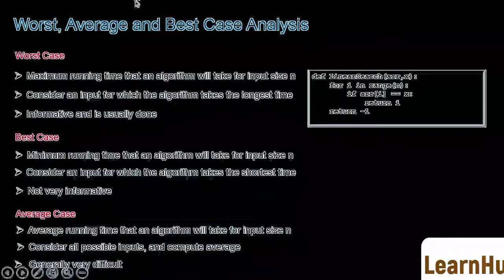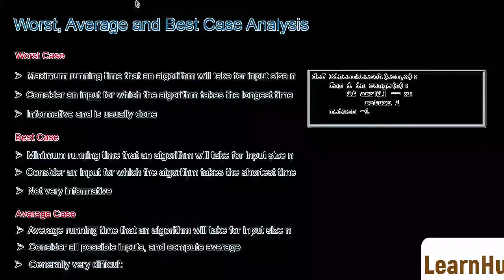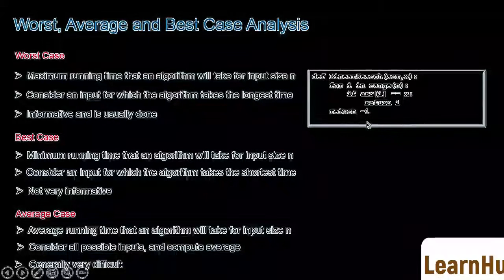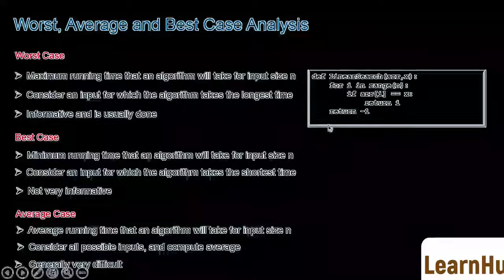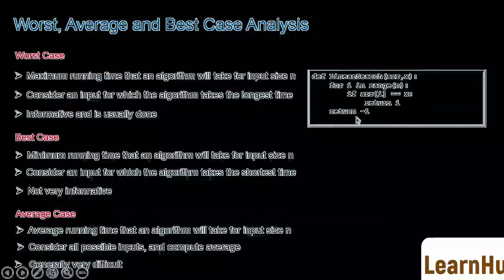So when we talk about the order of an algorithm, we are talking about the order in the worst case. For example, we'll say that this linear search is order of n, although in best case it is order of 1. So when the case is not specified, the worst case is implied.